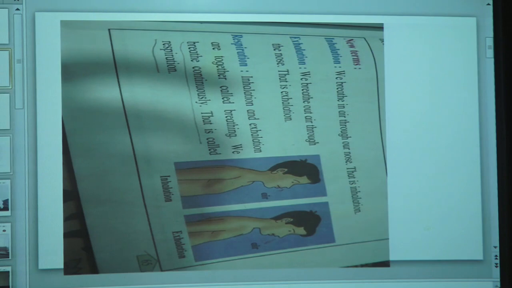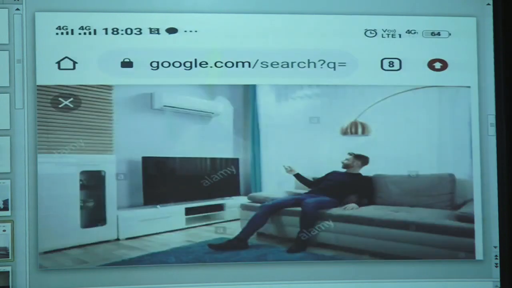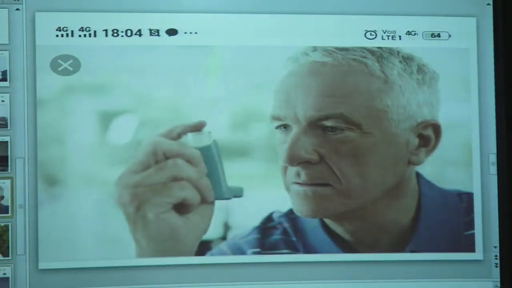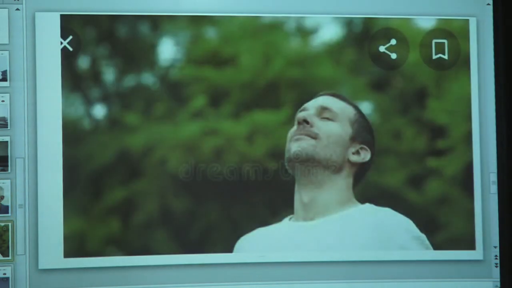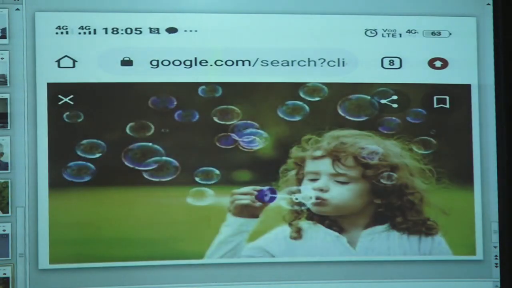Then air conditioners, vacuum cleaners, asthma pump, blowing the balloon, and air bubbles. All these slides show that in some way or other we all use air in our day-to-day life.